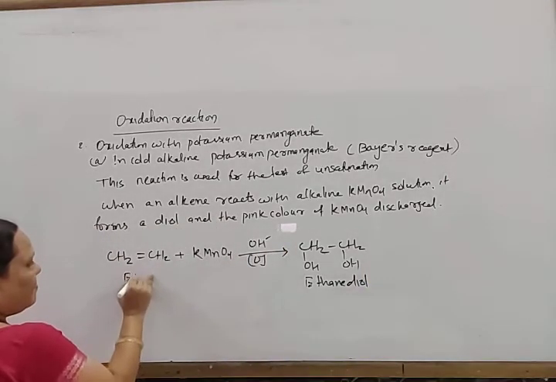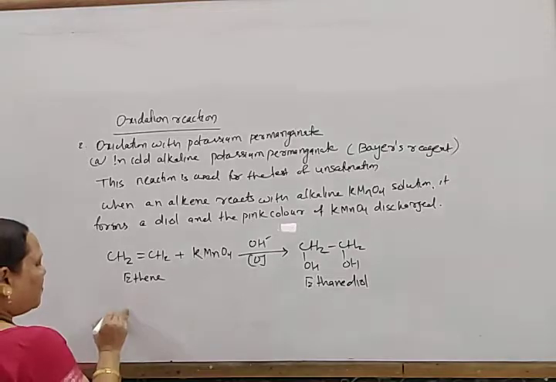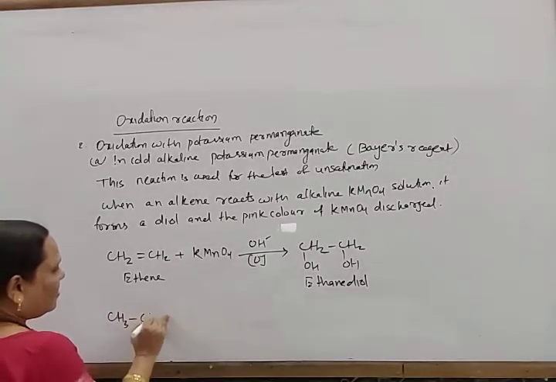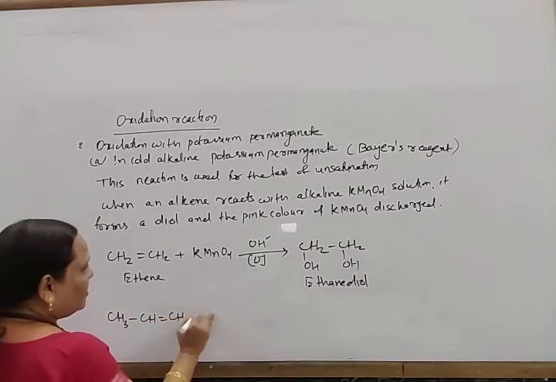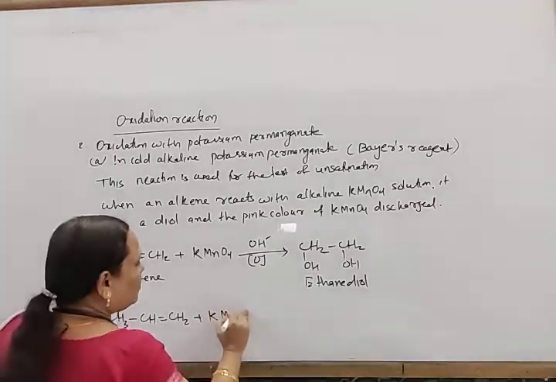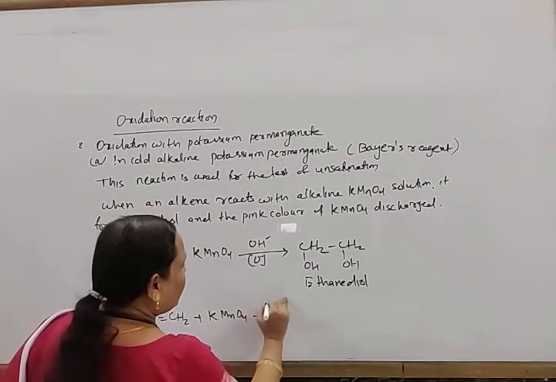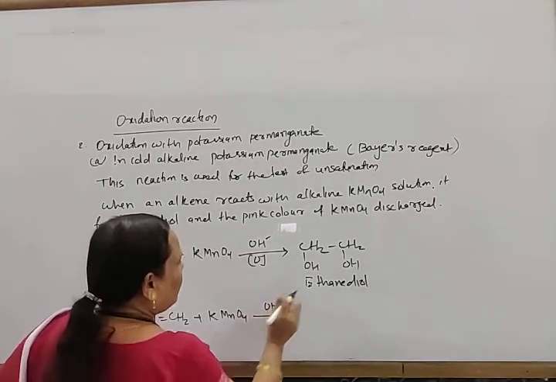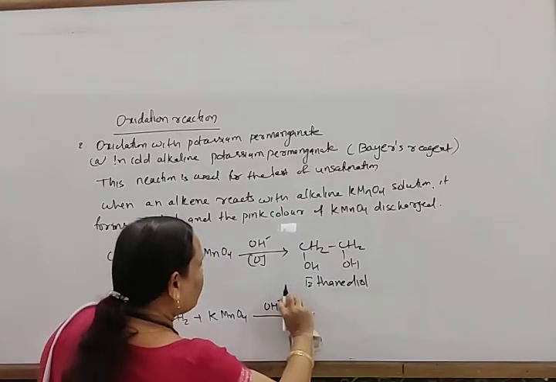Similarly, propene reacts with an alkaline solution of potassium permanganate.